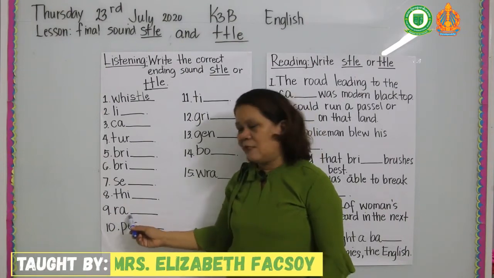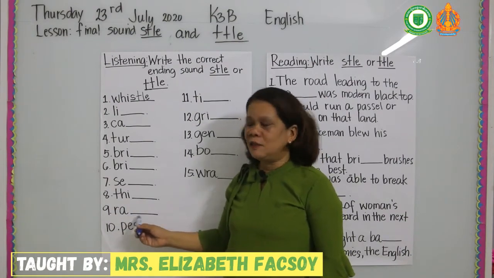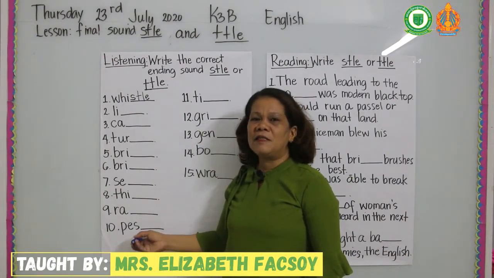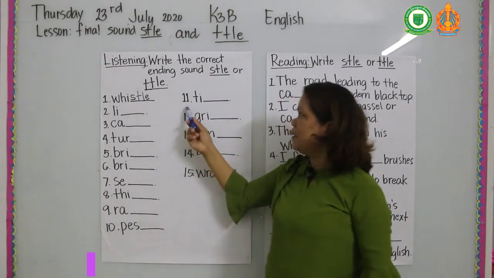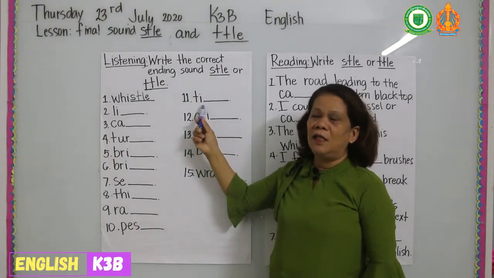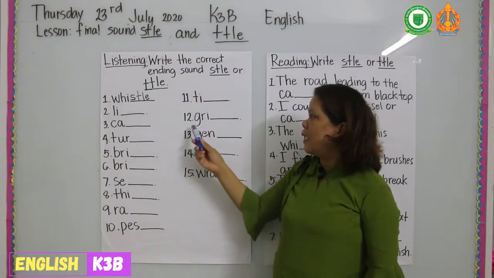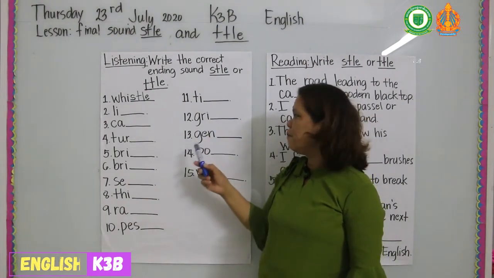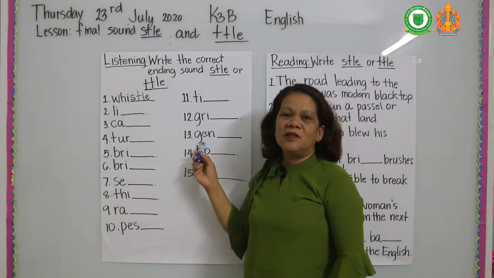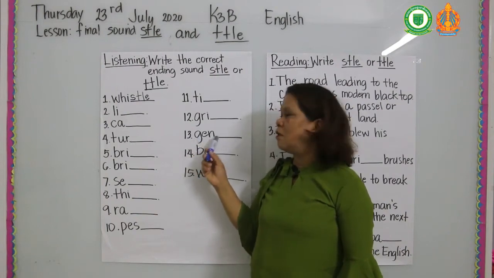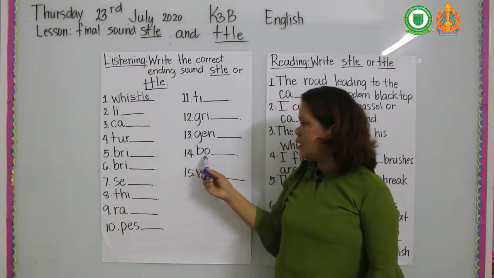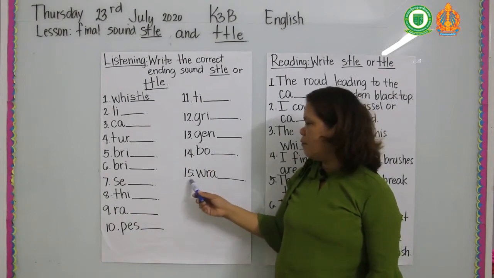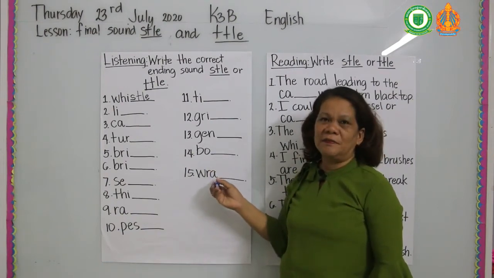Number 9, rattle. Number 10, pistol. Number 11, title. Number 12, gristle. Number 13, gentle. Number 14, bottle. And number 15, rustle.